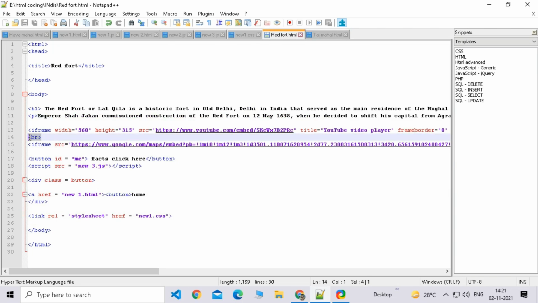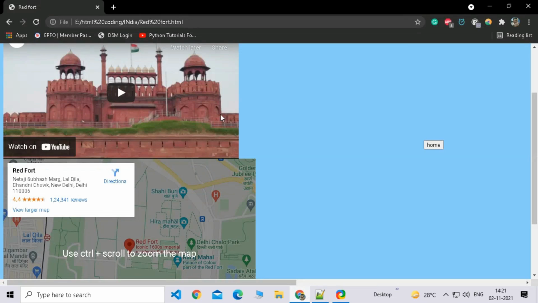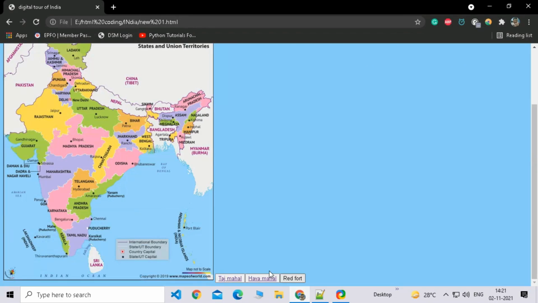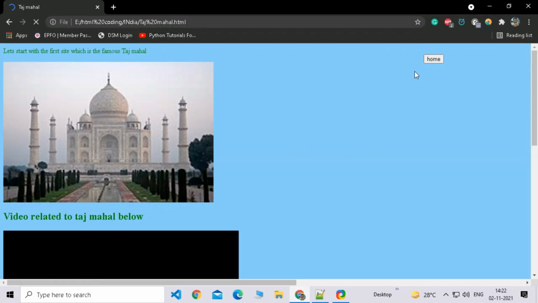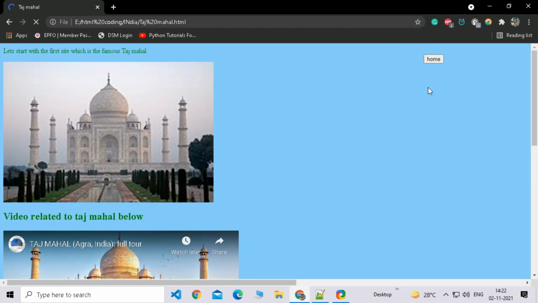Now for these, I'm going to show you in Taj Mahal only. I am going to return to the main page of Taj Mahal. So you see that the home button is on the top, so that everybody knows that there is a home here.